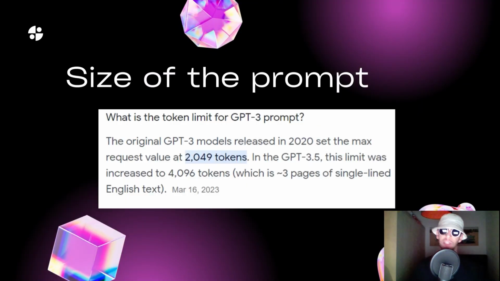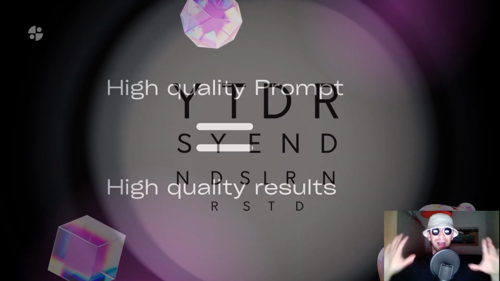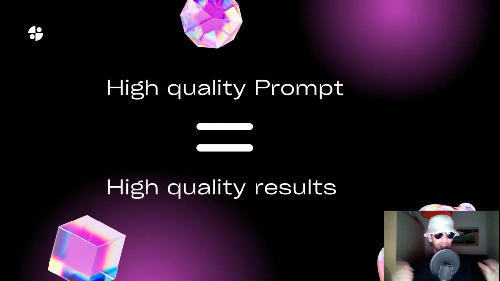The second principle is the size of your prompt. And here you don't want to give ChatGPT too much information at once, especially if you're using GPT-3. It's a matter of tokens and the maximum words that ChatGPT can generate at once. Nor too little information, taking the risk of not being compelling enough. Remember, high quality prompt equals high quality results.